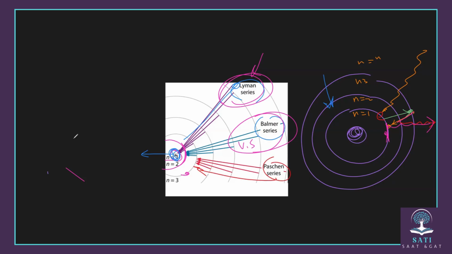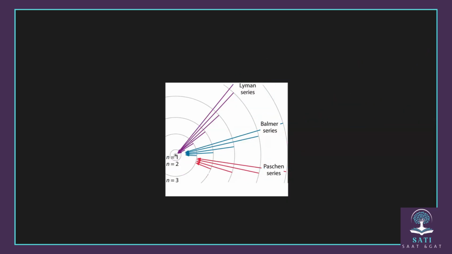Okay, what about if the electron is moving from a higher energy level into the third energy level? That means either from the fourth, the fifth, or the sixth, from any higher level into the third energy level. In this case, it will produce infrared, and this one is called what? The Paschen series.